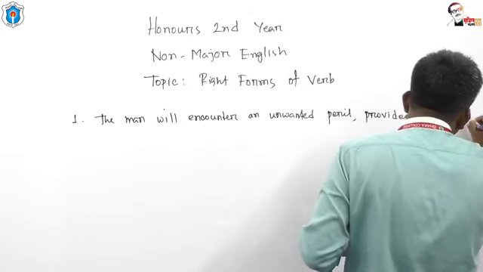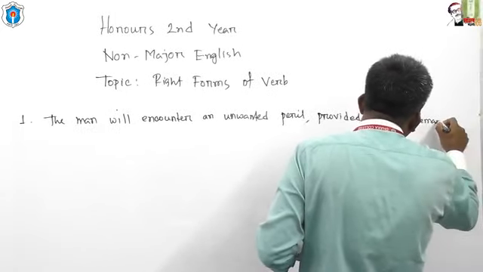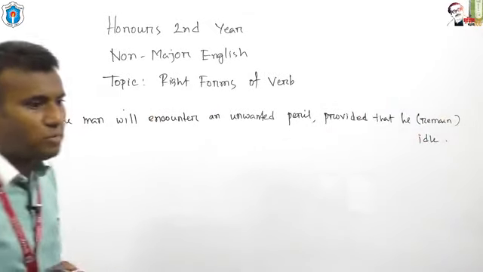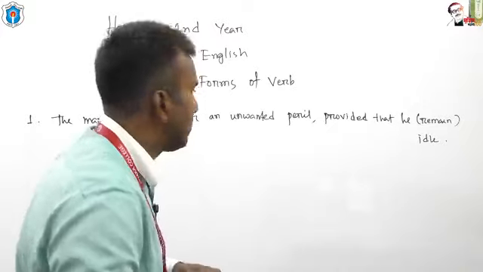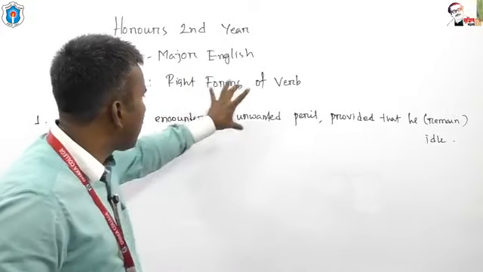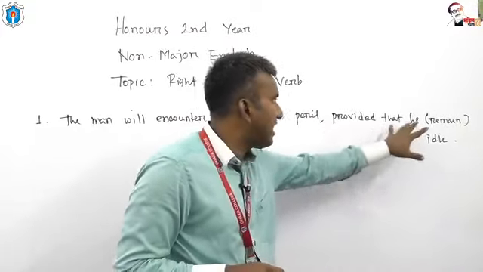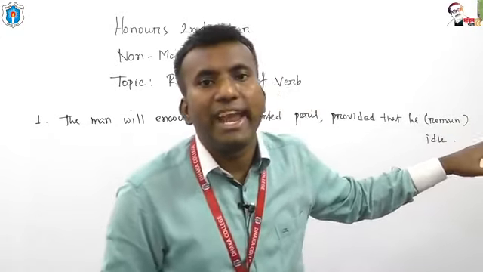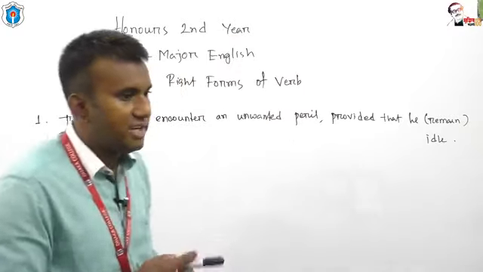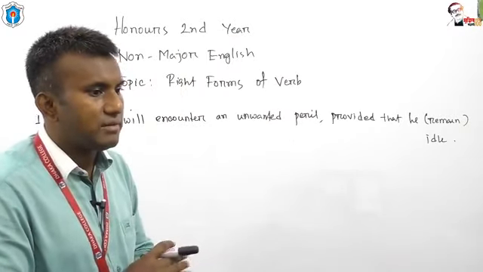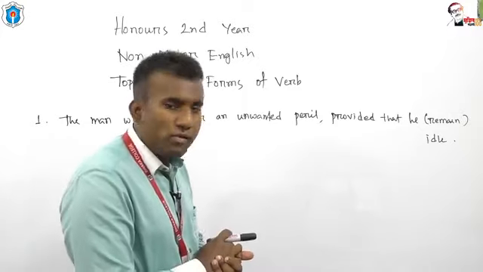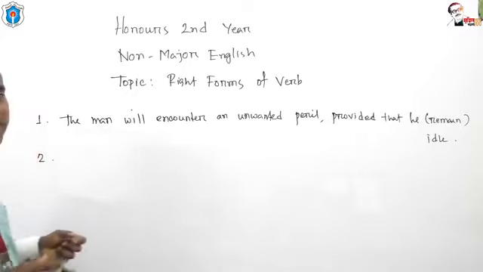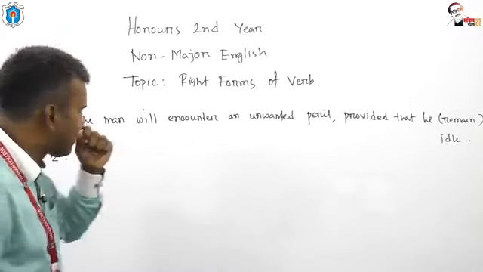The man will encounter an unwanted peril provided that he remain idle. Dear students, what should be the answer? The man will encounter an unwanted peril provided that he dash idle. In the bracket I have used the verb remain. What should be the answer? Okay, you are requested to write your answer in the comment box. The next example for you.